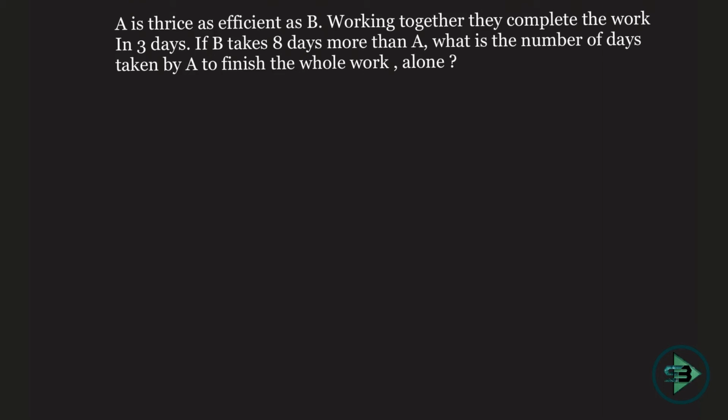A is thrice as efficient as B. So I have an A and I have a B. He's saying A is thrice as efficient as B, which means if A puts in 3 bricks in 1 day, B puts in only 1, because A does 3 times as much work as B does. So when A puts in 3, B puts in 1. Working together, they can complete the whole work in 3 days.